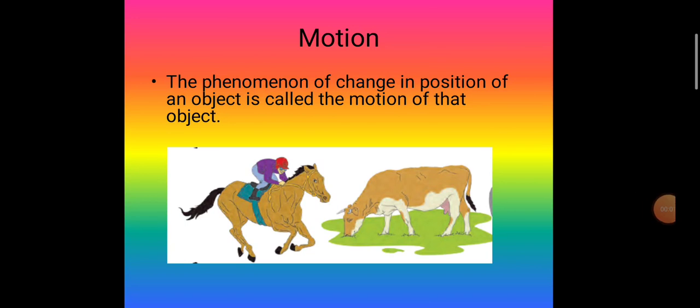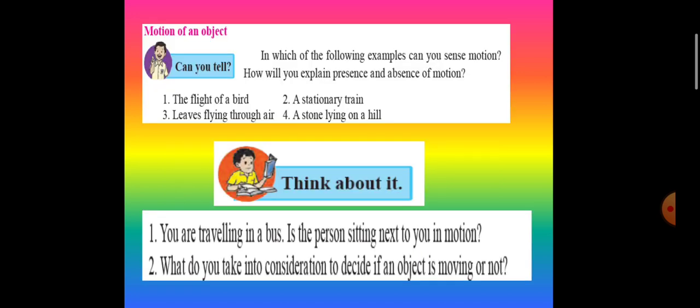The next common term is motion in physics. The phenomenon of change in position of an object is called the motion of that object. So what is motion? It is change in position of an object. In which of the following examples can you sense motion?